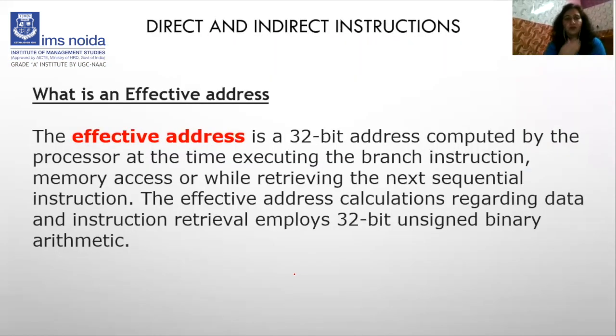Now this is the last one. We should also know what an effective address is. The effective address is a 32-bit address computed by the processor. It is a 32-bit address defined by the processor at the time of executing a branch instruction, memory access, or while retrieving the next sequential instruction. The effective address calculation is used for data and instruction retrieval. This is the most important thing about the effective address: it is a 32-bit unsigned binary arithmetic integer. It must be 32-bit, unsigned, and a binary arithmetic integer.